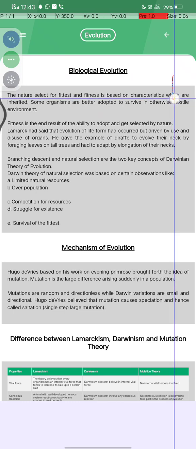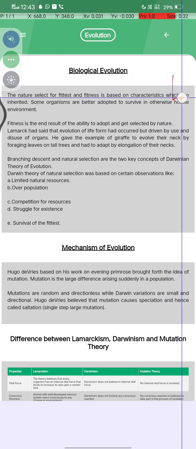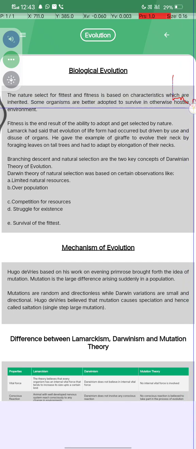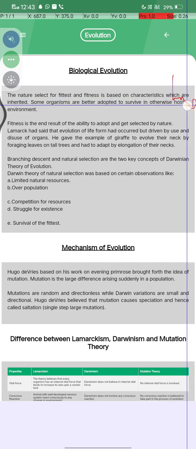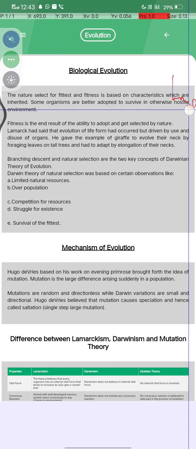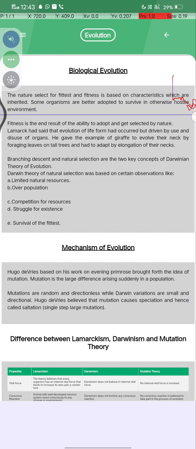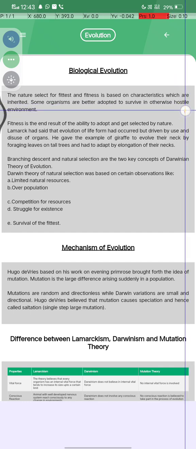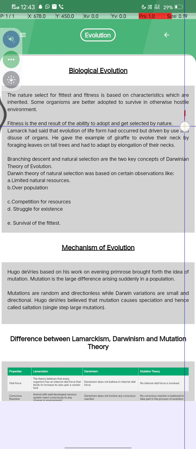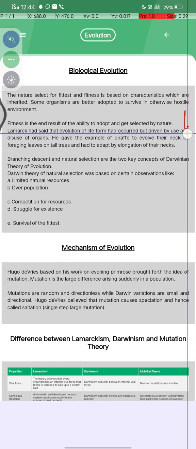What is biological evolution? Nature selects the fittest, and fitness is based on the characteristics which are inherited, and some organisms are better adapted to survive in an otherwise hostile environment. Fitness is the end result of the ability to adapt and get selected by nature.